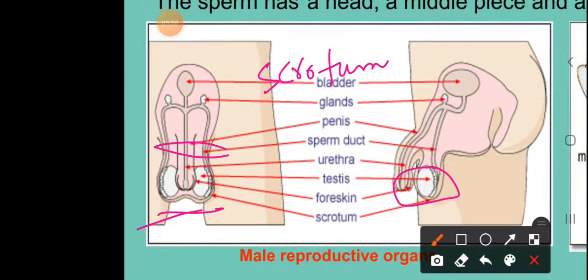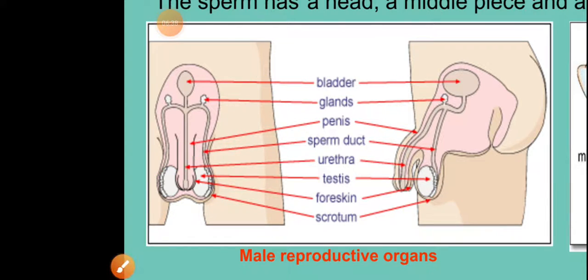Then they descend into the scrotal sacs just before birth. Under abnormal conditions, they will remain in the abdomen only, which leads to sterility, because of very high temperatures that do not permit the sperms to mature. So under normal conditions, this sac suspended from the body, this scrotal sac, is mainly helping in maintaining the proper and normal temperature inside the testes.